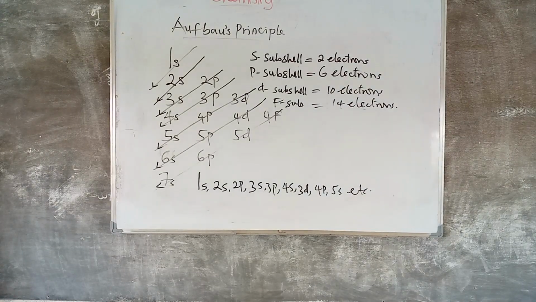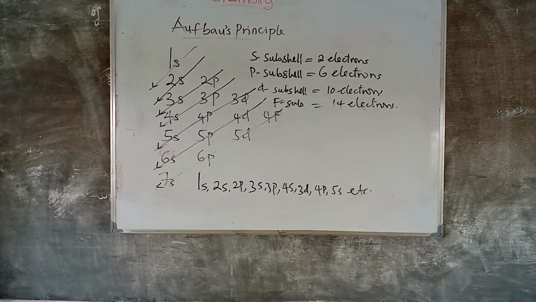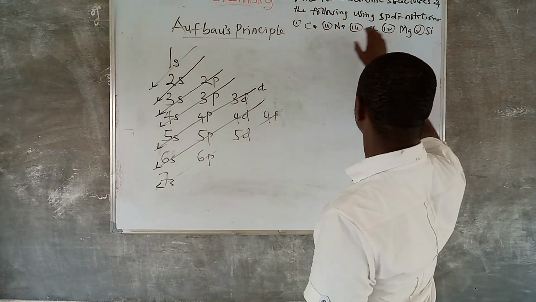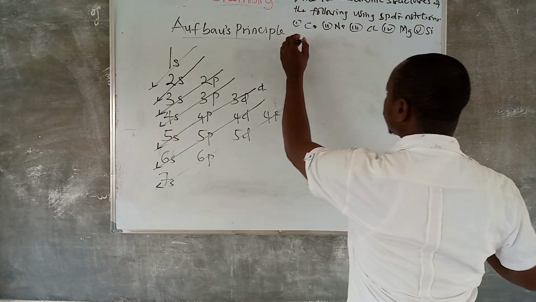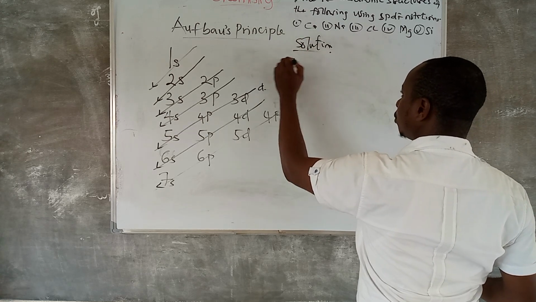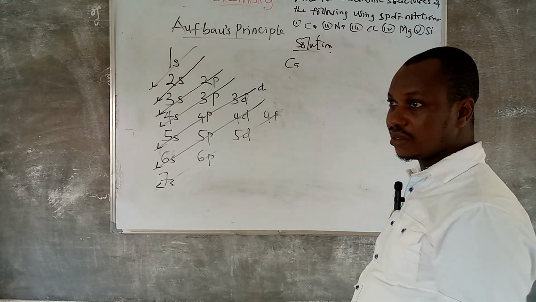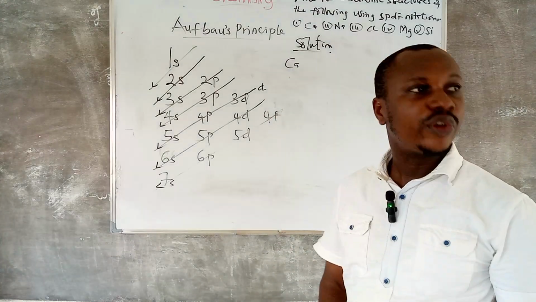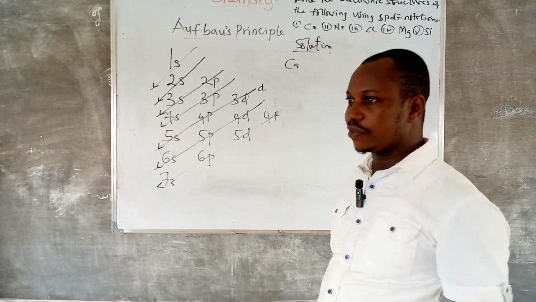So let us consider examples of how we can apply these rules to write the electronic structures of elements. The question is: write the electronic structures of the following elements on the board. You see calcium, sodium, chlorine, and the rest of them. So let us consider number one, calcium. I always tell students that your failure starts when you don't know your first 20 elements, at least at this level.